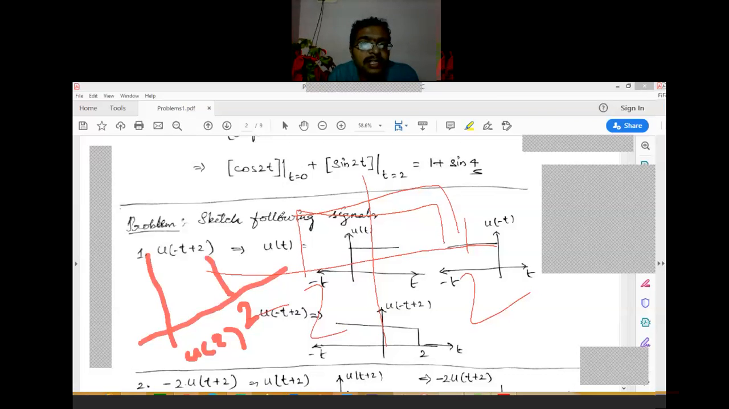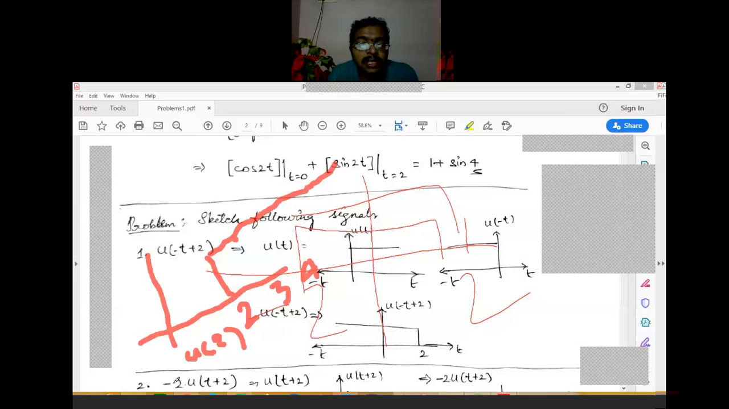So either left or right, we need to see. If t equals 0, we have the value 2. If t equals 1, what is the value? u of 3, meaning 3 here. So it is going this side. And for t equals 2, it is u of 4, so it is going to this side. So like this, if I plot the time values, u is going like this.